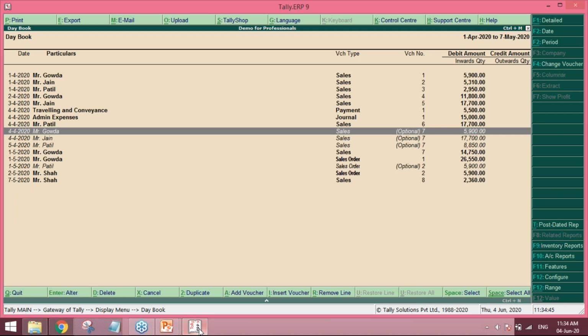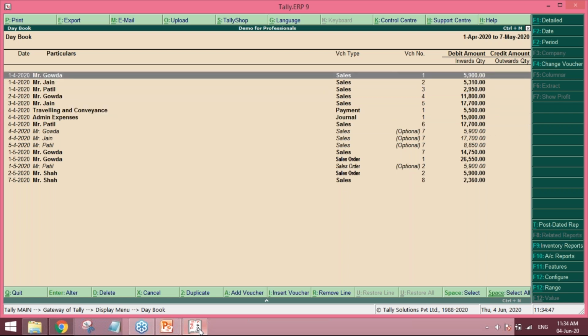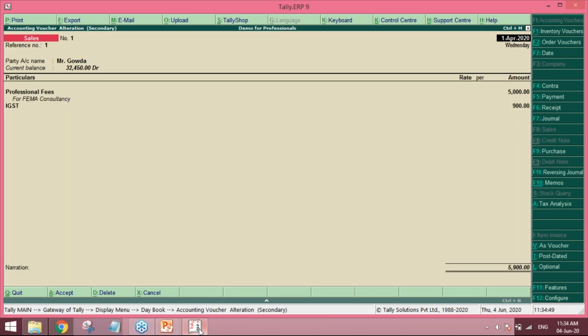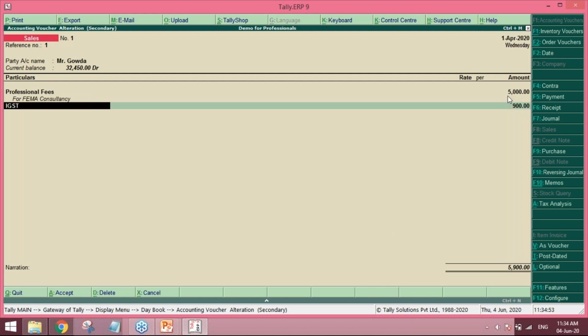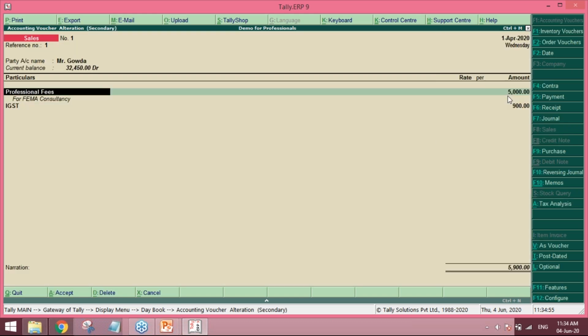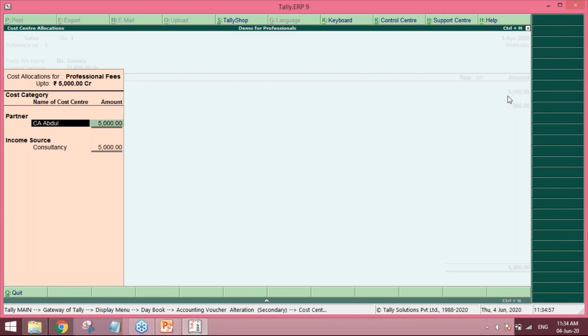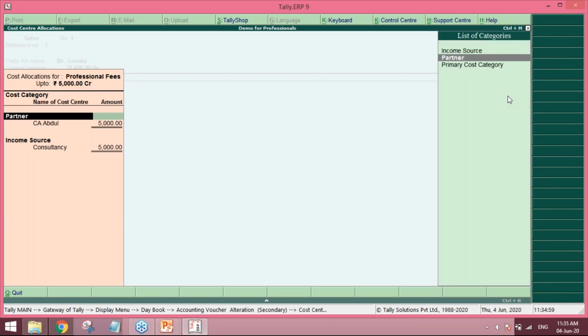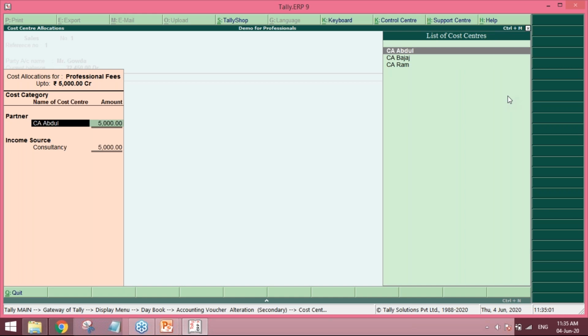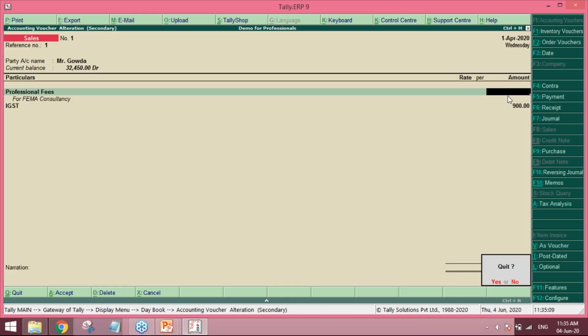Okay. So first, I'll quickly show you how chartered accountant firms can maintain this cost center report. What we have done is a partner and income source. So along with the lawyers, we have also done it for the chartered accountants. So you can also keep it this way, partner and income source.